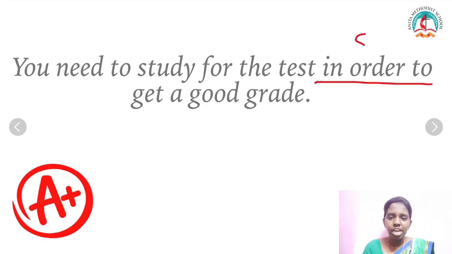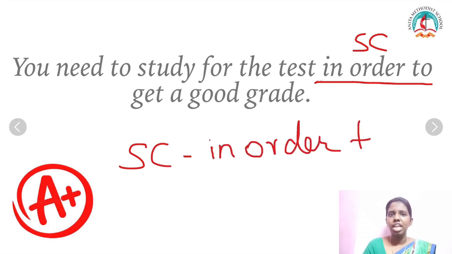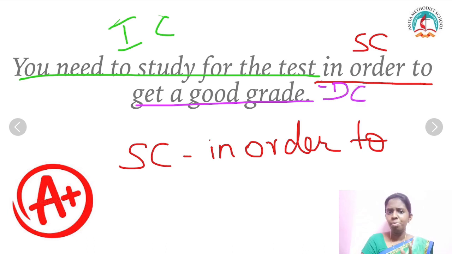So my subordinating conjunction is in order to, and you need to study for the test is my independent clause, and in order to get a good grade is my dependent clause. So I hope you understood something. It'll be a little difficult, but when you try to work out things, it'll be easier.